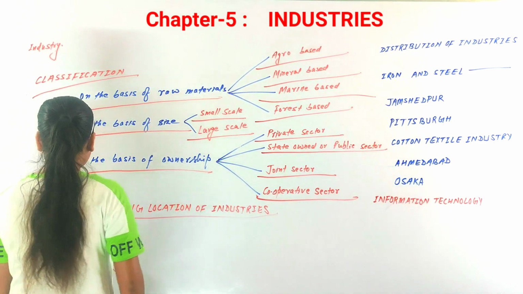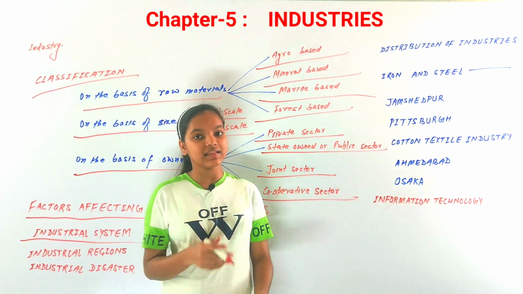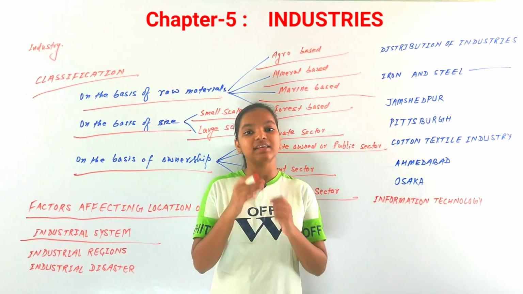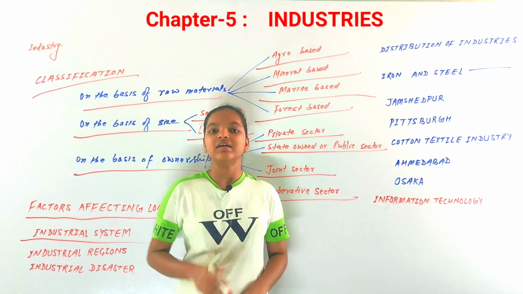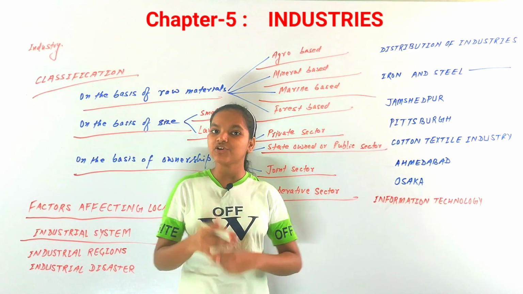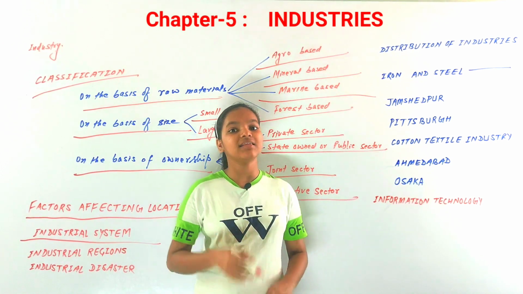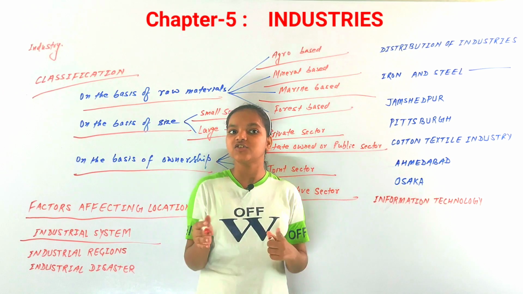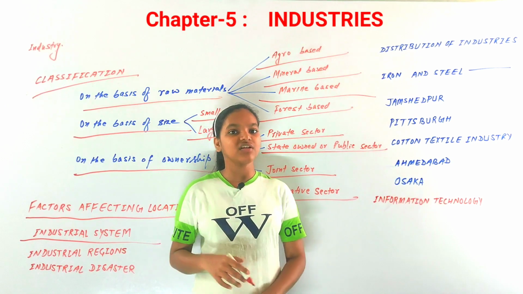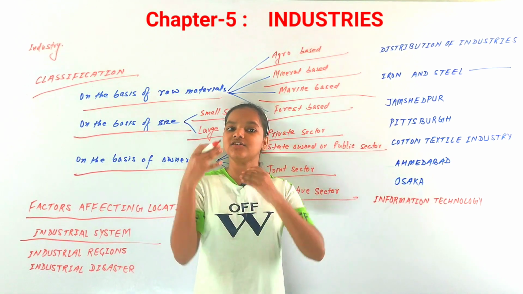So now our next topic is industrial system. As you know, in anything there is a system. There are inputs, then processing, and then outputs. So in industries as well, there is an industrial system. There are inputs like the raw materials, labor, transport, and the capital that is invested in industries. Then there is processing. Processing means the conversion of raw materials into the finished product. That is processing in the view of the industrial system. And next is output. Output means production from the industries. So that is called the industrial system.